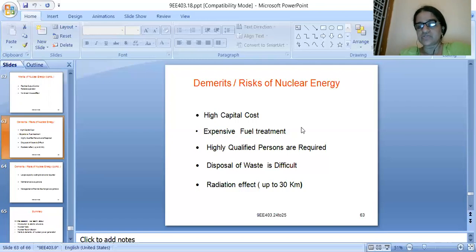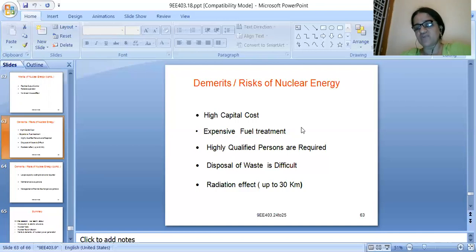So it has a high capital cost, or a high installation cost. Next is expensive fuel treatment. Nuclear reserves are available, but fuel treatment, meaning the steps in which you convert nuclear energy into electrical energy, is also a bit expensive.